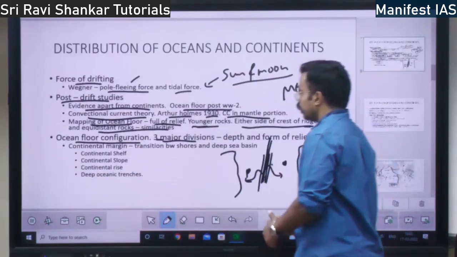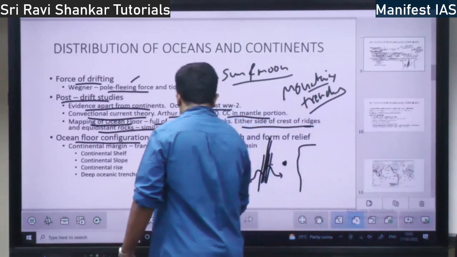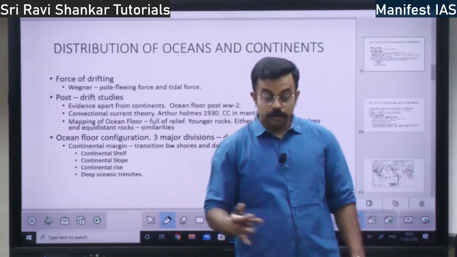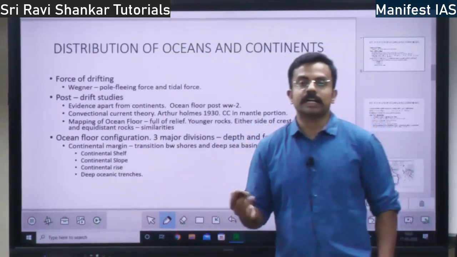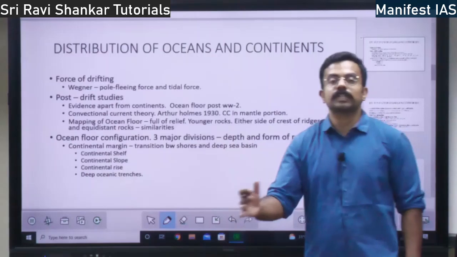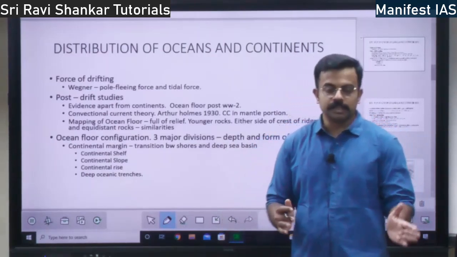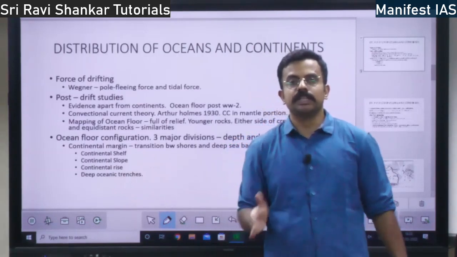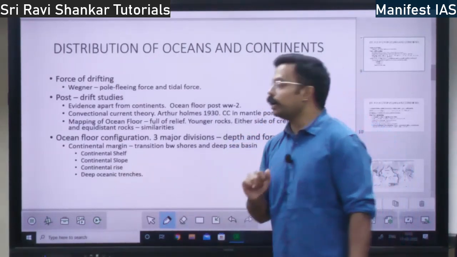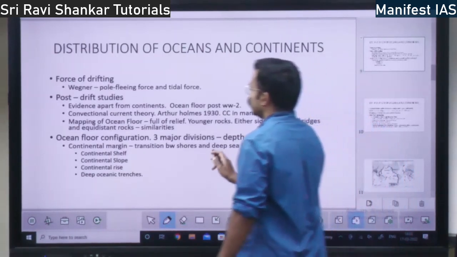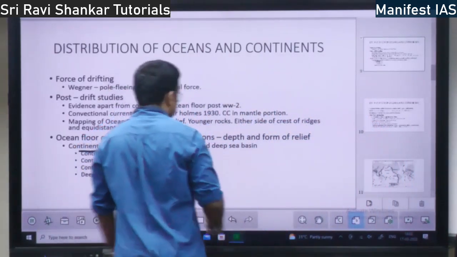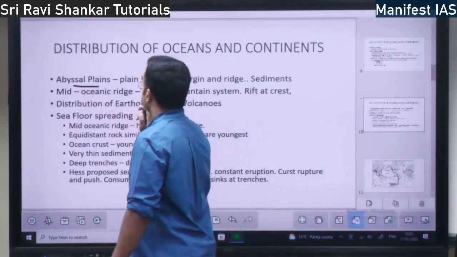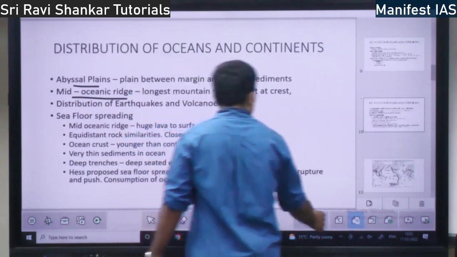So the first is the continental margin. What is continental margin? If you look at the seashore, or the beaches, that forms the continental margin. That means the margin of the continent and ocean. The boundary between the continent and ocean is called the continental margin. There are three major divisions. First is the continental margin, the second is the abyssal plains, and the third is the mid-oceanic ridges.